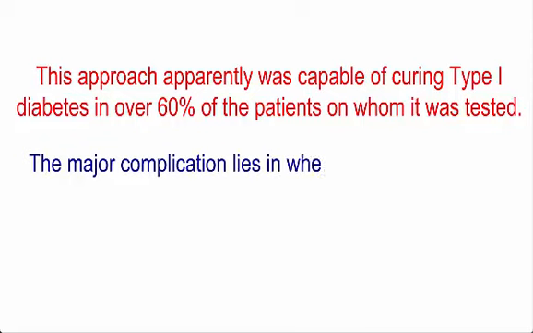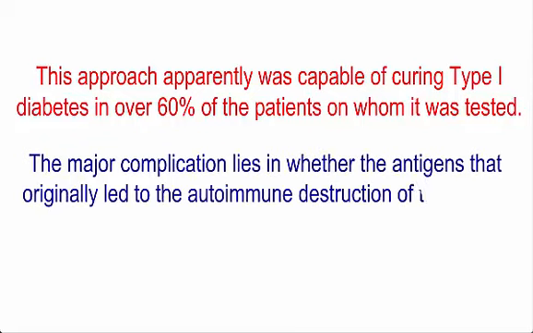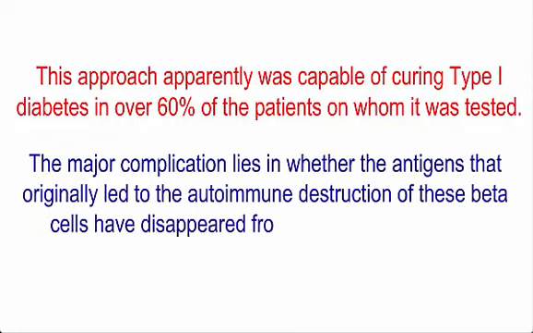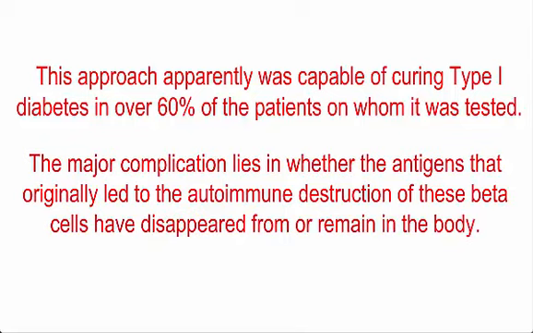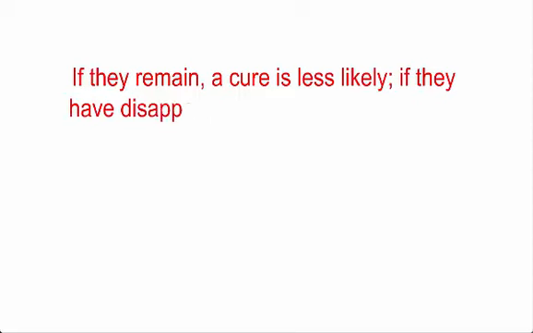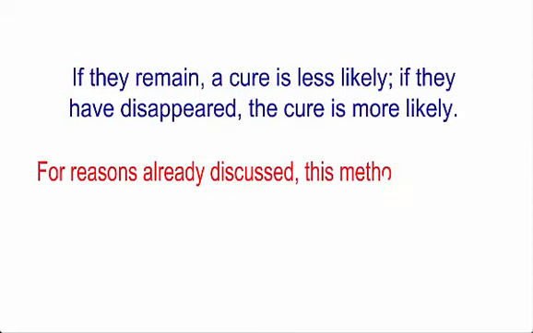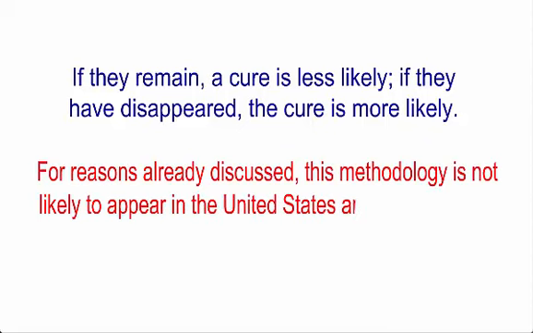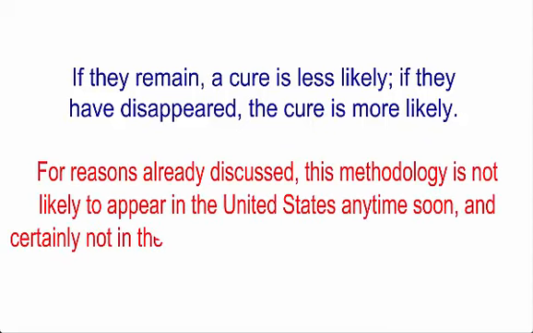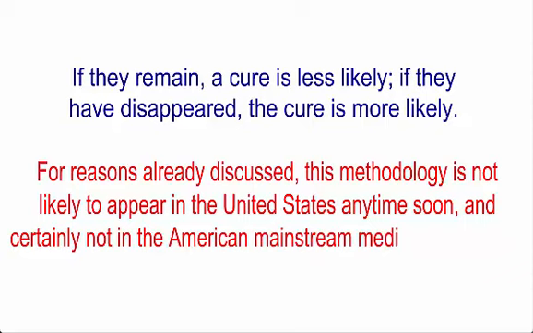tested. The major complication lies in whether the antigens that originally led to the autoimmune destruction of these beta cells have disappeared from or remain in the body. If they remain, a cure is less likely; if they have disappeared, the cure is more likely. For reasons already discussed, this methodology is not likely to appear in the United States anytime soon, and certainly not in the American mainstream medical community.